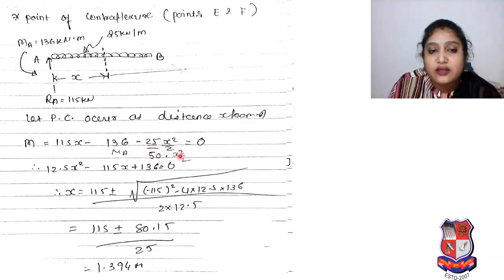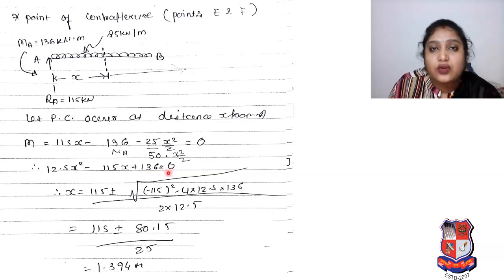I just wrote it over here to help students understand by taking another load of 50, so that 50 into x square by 2 is not for you. We have to consider M is equal to 115x minus 136 minus 25x square by 2 is equal to 0. Therefore 12.5x square minus 115x plus 136 is equal to 0.